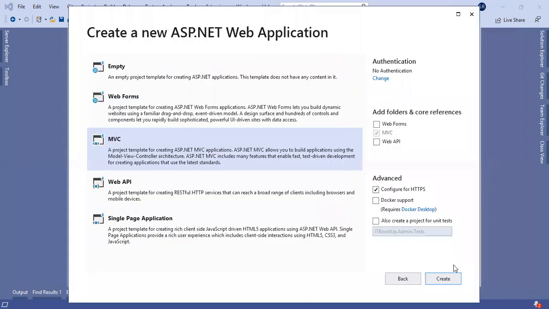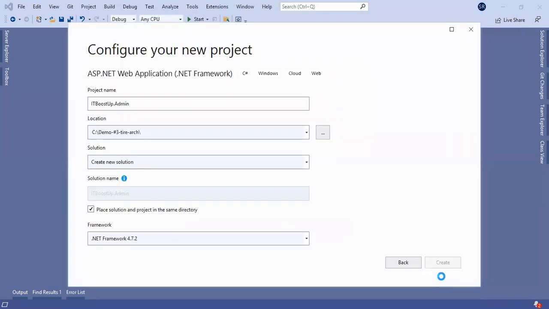Here we choose MVC, and I will remove the HTTPS configuration part. Inside MVC we will create a three-tier architecture for any major or big e-commerce application.